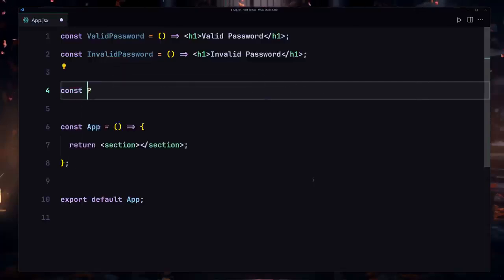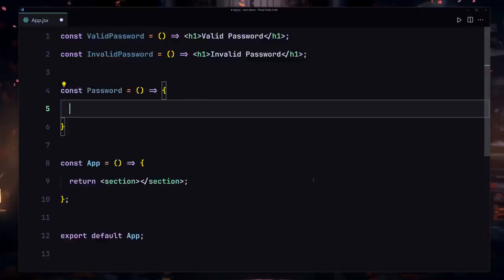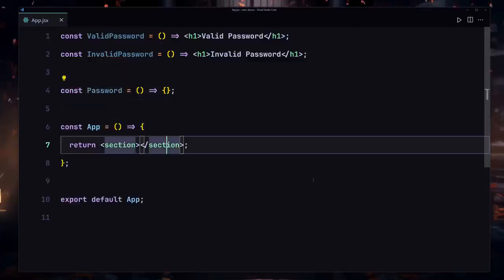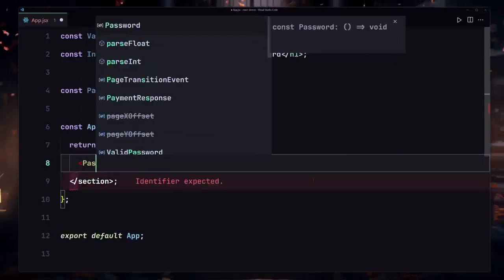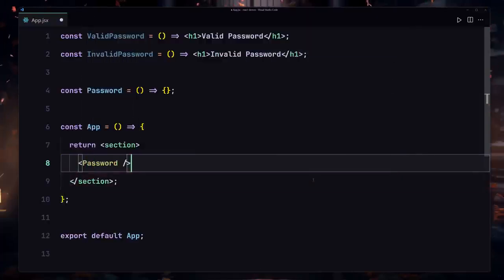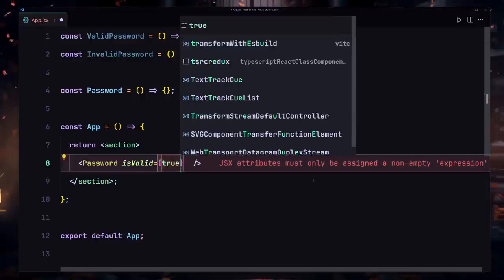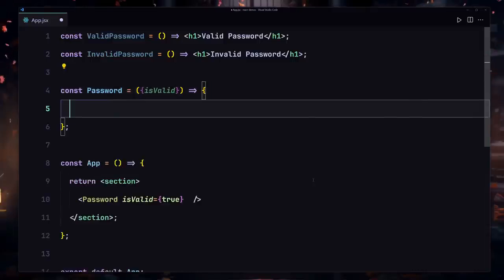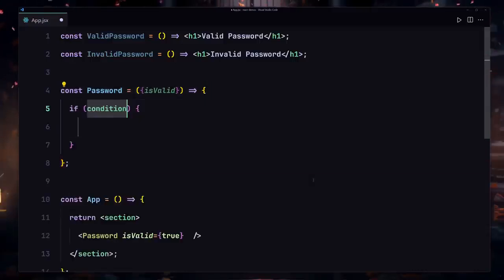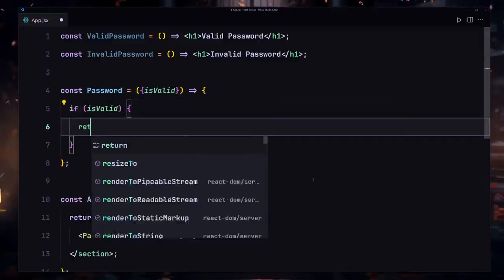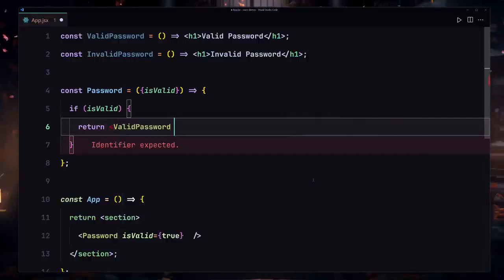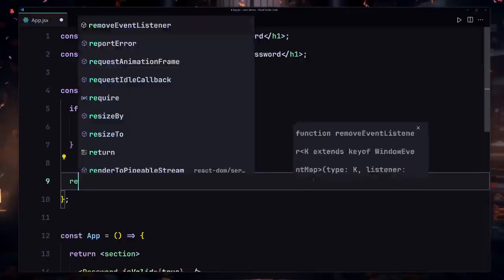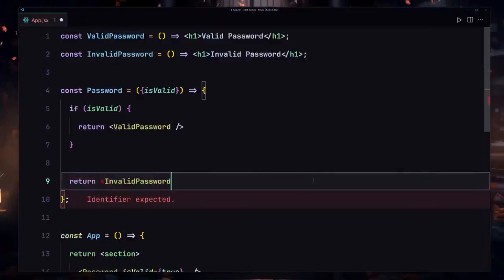Now I'm going to also create a component for the password itself, and inside there we're not going to be returning anything yet. I'm going to call this password component right here inside my app component, and I'm going to also give it the prop of isValid, and that's going to be set to true. Now inside my password component, I'm going to also destructure that prop, which is the isValid prop. Now inside this password component, I'm going to be checking if isValid. In that situation, we are going to be returning the valid password component. And if that's not the case, we are going to be returning the invalid password component right here.